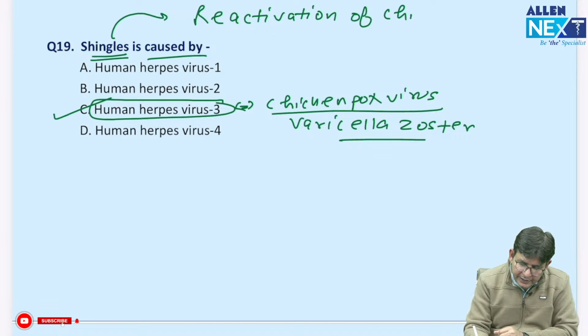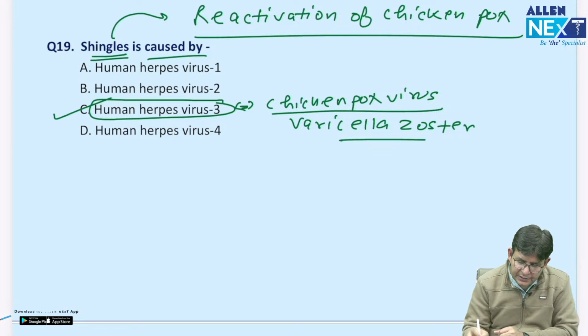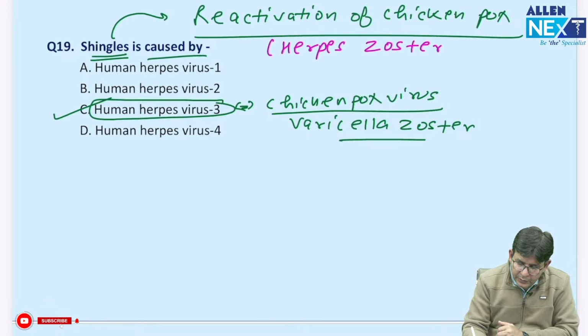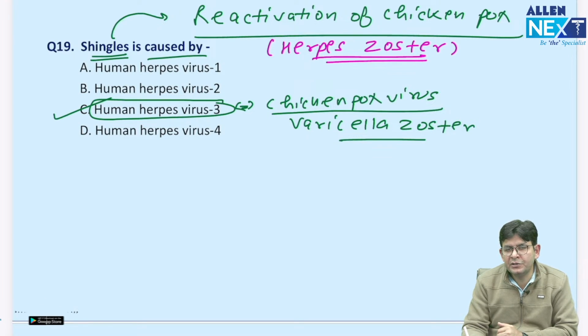Reactivation of chickenpox is termed as shingles, also known as herpes zoster, and mostly it happens in old age, or if it is happening in the young age, it is due to some emotional stress like a breakdown or affair, because of some exam and all, this particular herpes zoster happens.